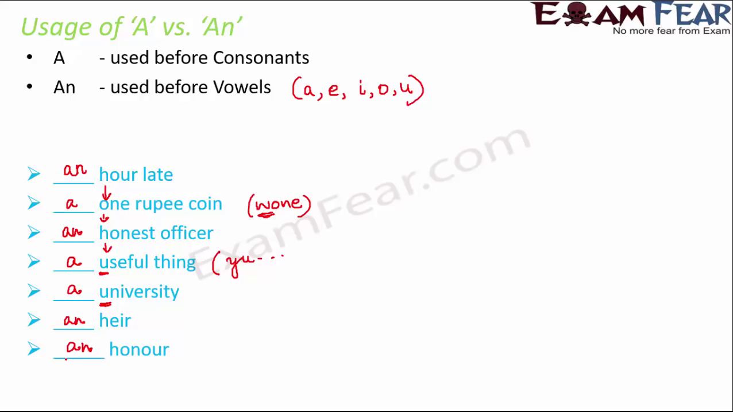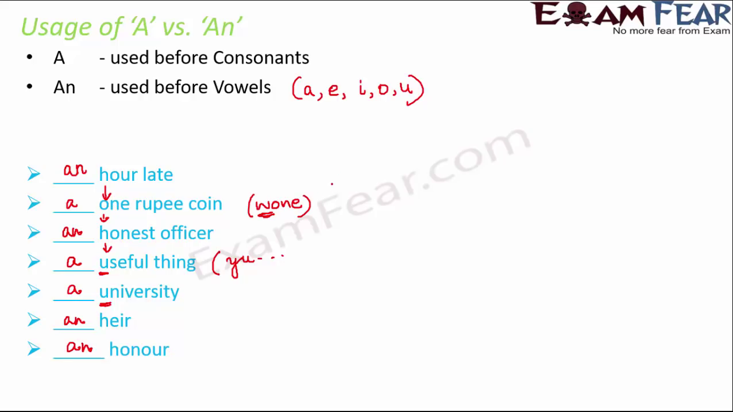So these are some of the examples which tell us that it is not only the first letter that decides whether it should be a or an, but also the sound of the first letter, right? So based on these two criteria, that is whether the first letter is a consonant or a vowel, and the second criteria is the sound of the noun. So based on these two factors, we decide whether it should be a or an.